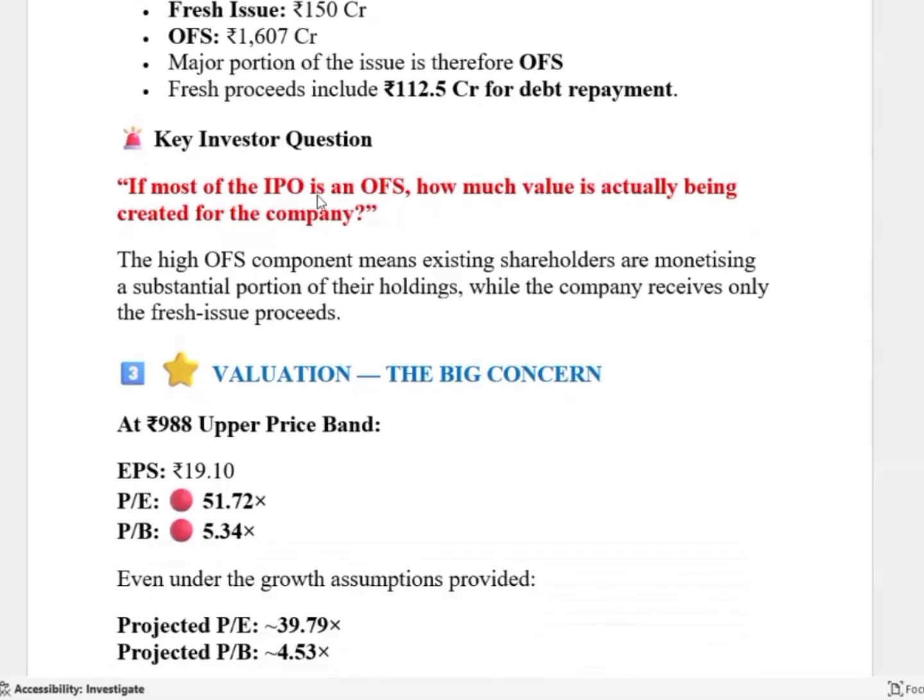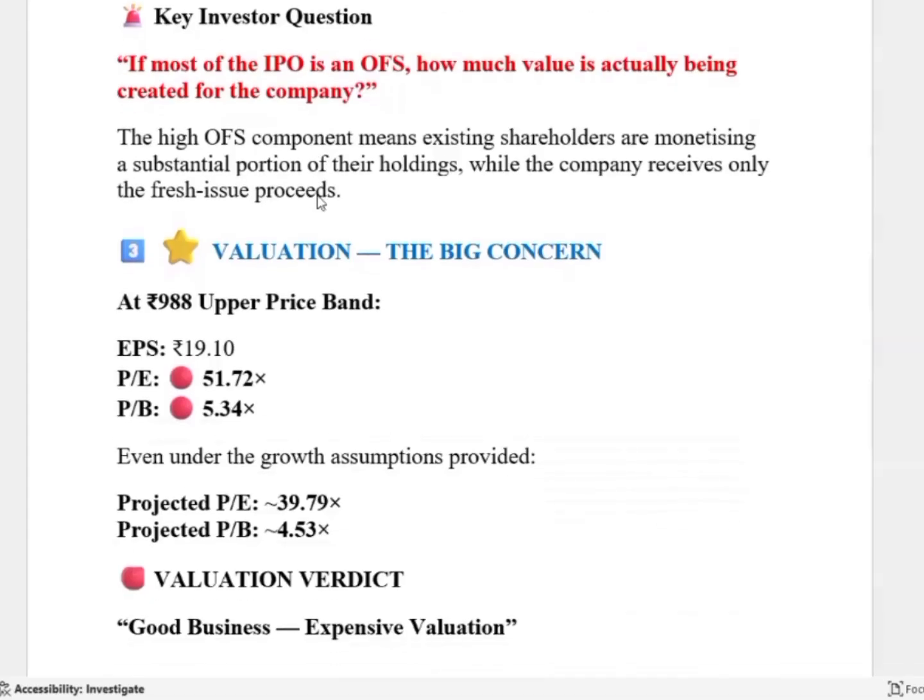The key investor question, as we have discussed: if most of the IPO is OFS, how much value is actually being created for the company? 8 crores. So investors who have invested 1,757 crores, what can they get? 8 crores. What will the company retain and what can the company share?